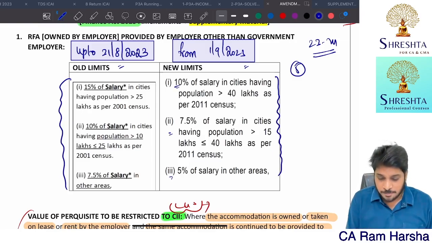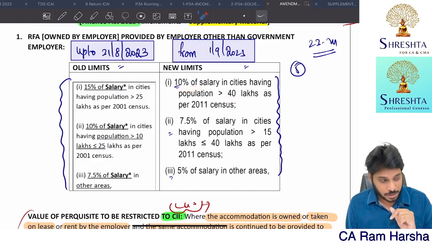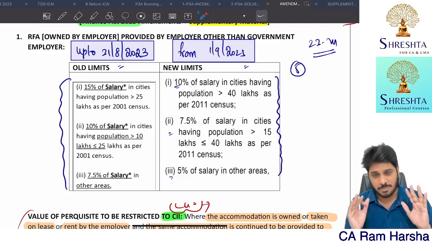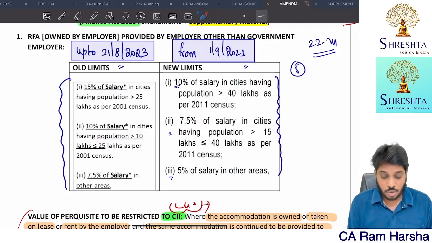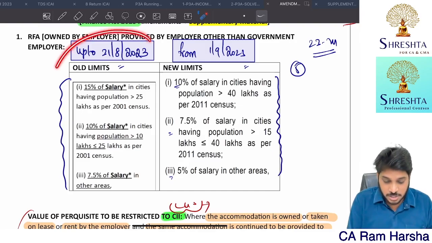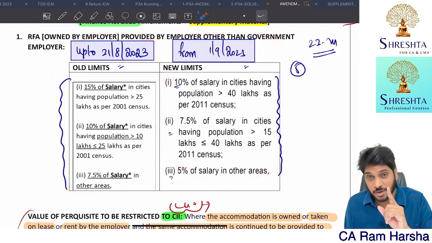What are the new rates? If the population is more than 40 lakhs, 10% of the salary is the perquisite. If the population is between 15 to 40 lakhs, 7.5%, and in the remaining cases 5% is the value of the perquisite. Whereas in the old provision, if the population is more than 25 lakhs, 15%; 10 to 25 lakhs, 10%; other cases 7.5%. The old limits are applicable up to August, and the new limits are applicable from September onwards.